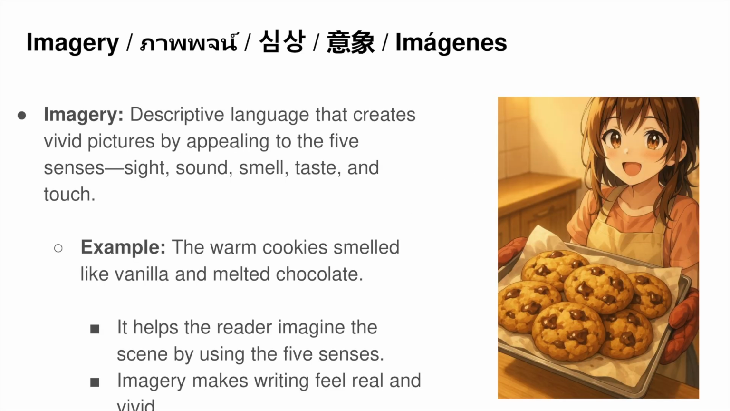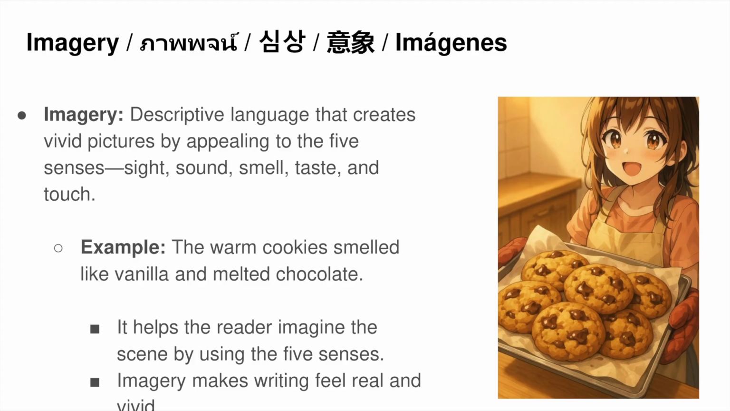Imagery. Imagery is language that makes readers feel the scene by tapping their five senses. Everyday example: the warm cookies smelled like vanilla and melted chocolate. In Wilde's opening paragraph, we read about soft green grass and delicate blossoms of pink and pearl, while birds sang so sweetly that the children stopped to listen. Those words let us see color, feel softness, and almost hear the music, turning the page into a mini movie